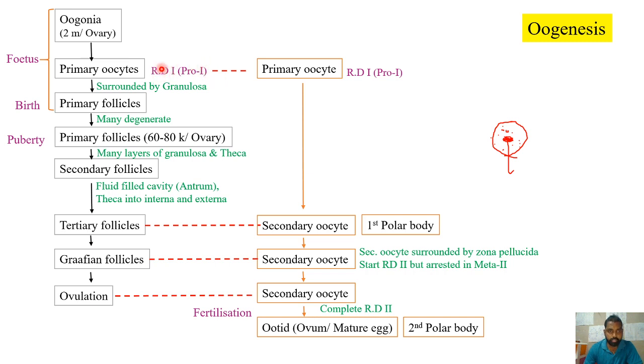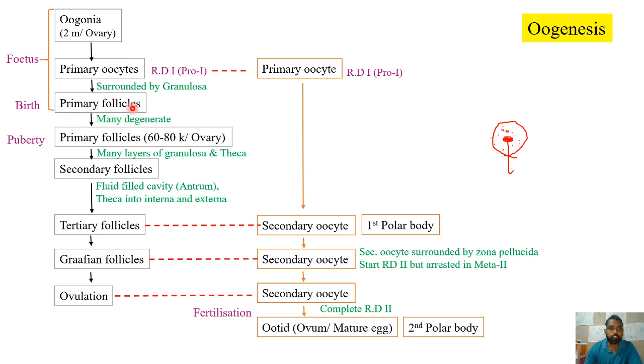For this cell division to complete, stimulation by hormones is required. That is, FSH and LH hormones are required for this. So oogonia started dividing through meiosis, but it is arrested in the first meiotic division itself. So the primary oocyte is in an arrested state, that is, in the reduction division 1 state. Now it is surrounded by the granulosa cells. See, I am talking about the fetal stage only. The primary oocyte is now surrounded by the granulosa cells.